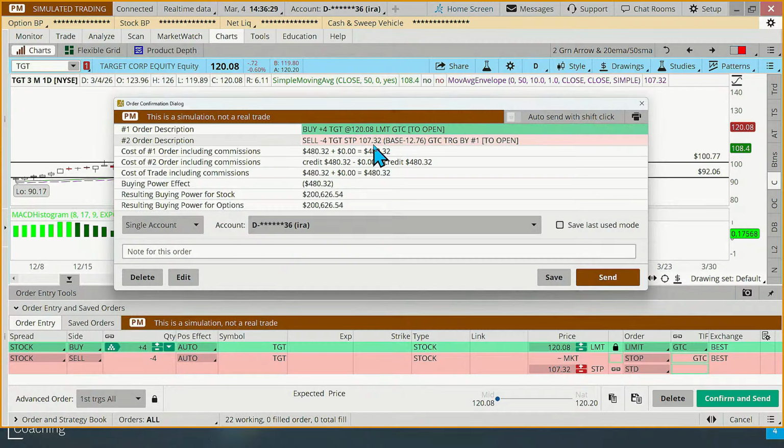At the beginning of class, I showed you even in paper money, it gapped over our stop and we got filled a little bit lower. So it could be significantly lower too.